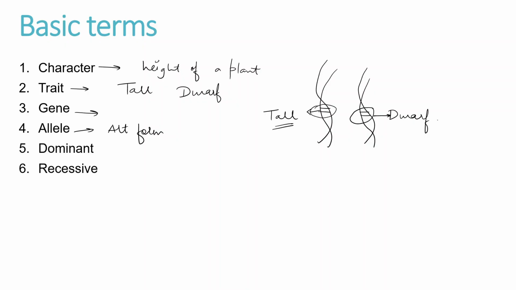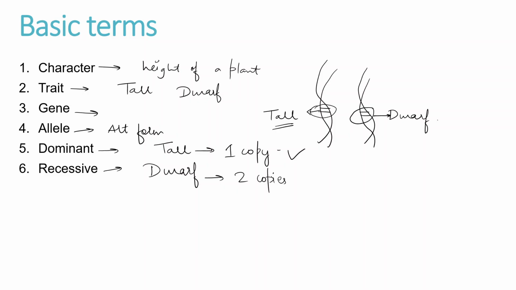Now, because there are alternative forms, there will be dominant and recessive alleles. So always there is one dominant copy and one recessive copy. In this case, tallness is dominant and dwarfness is recessive. Tallness can get expressed even if one copy is there, but recessive dwarfness will need two copies to get expressed. We'll understand this a little better in the next few terms.